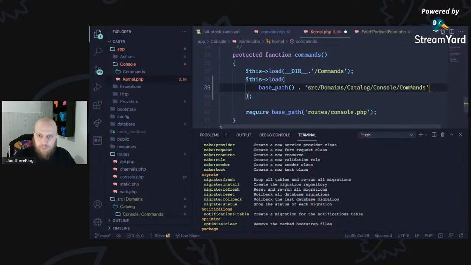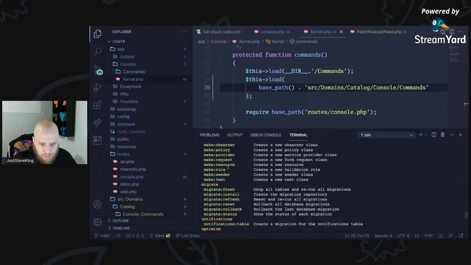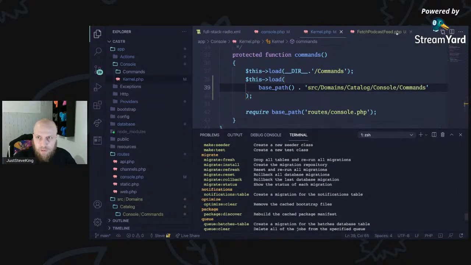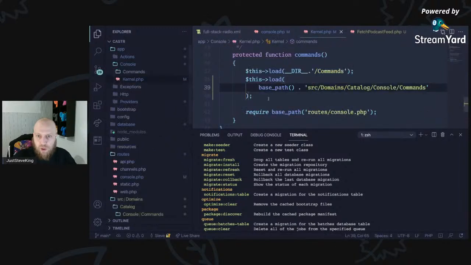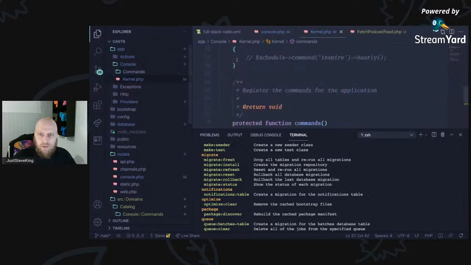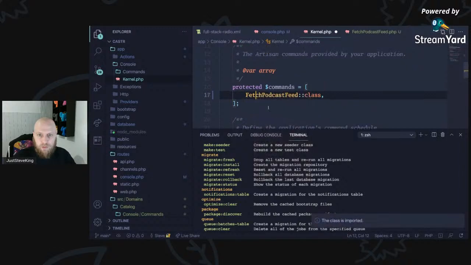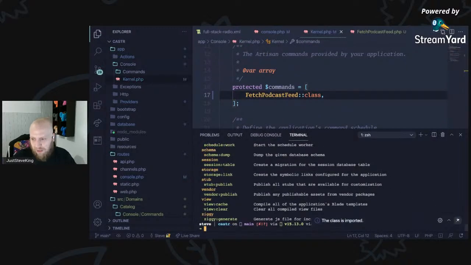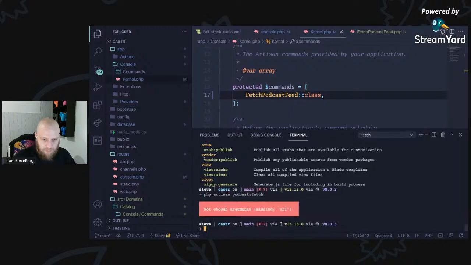Will it allow me to do that? Fetch podcast fetch. No, I might just have to look at that a little bit later. And for now, I'm just going to manually register them, and we'll look to refactor a little bit later on because we don't want to spend too long. So if I do PHP artisan that, missing argument URL, perfect.